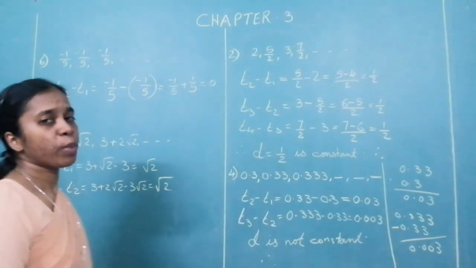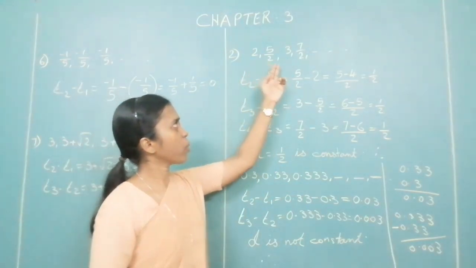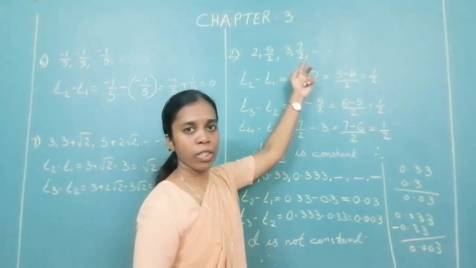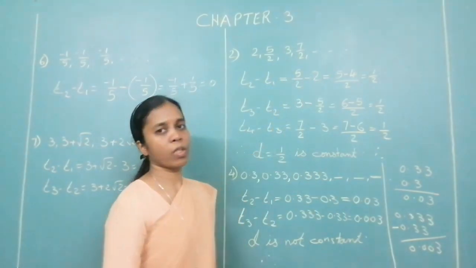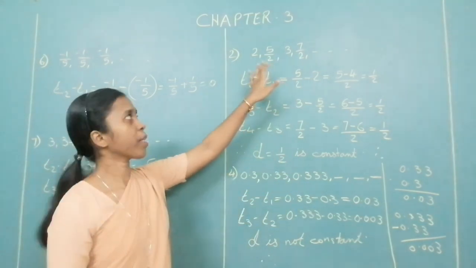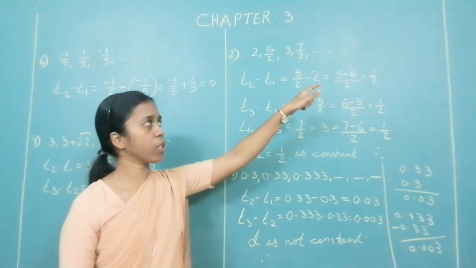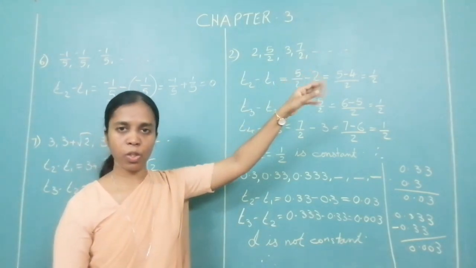Okay, look at question number 2. We have 2, 5 upon 2, 3, 7 upon 2. That is the sequence. What is the first term? You have to write that. T1 is equal to 2, T2 is equal to 5 upon 2, T3 is equal to 3, T4 is equal to 7 upon 2.